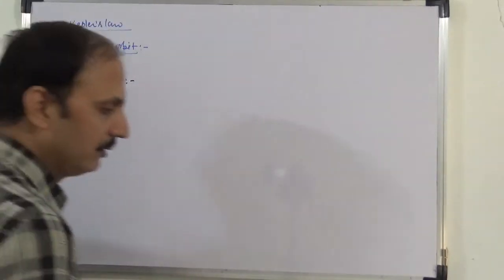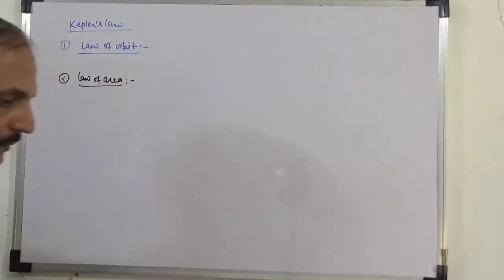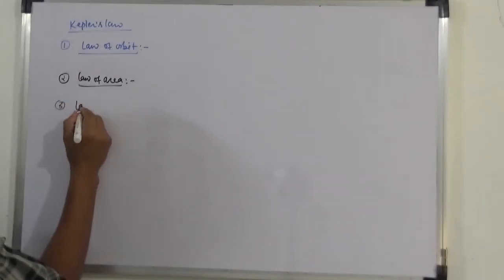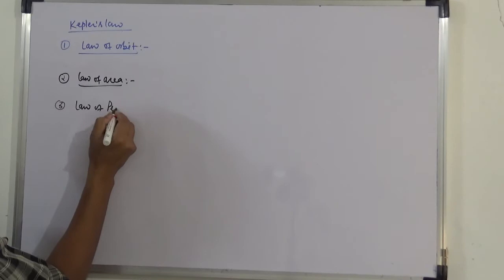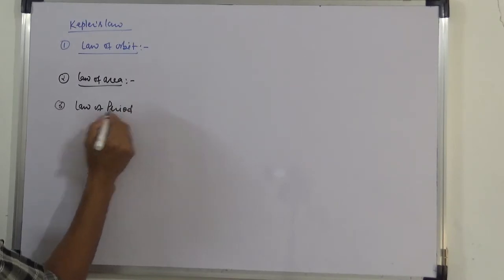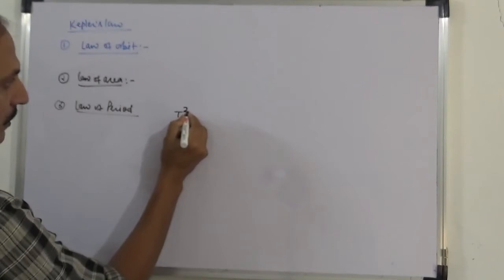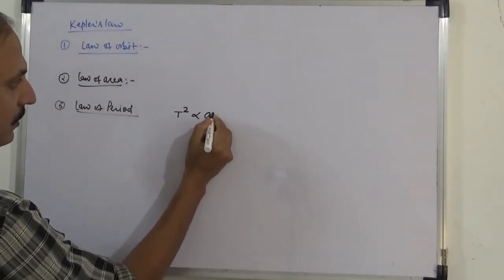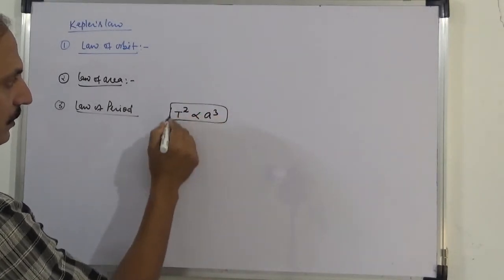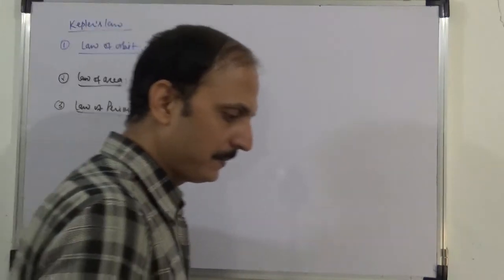Kepler's third law is law of period. Law of period. What is that? Square of time period is directly proportional to a cube. So please write in words first.